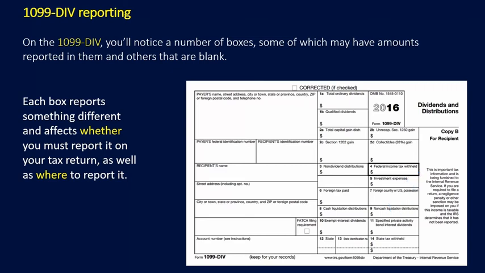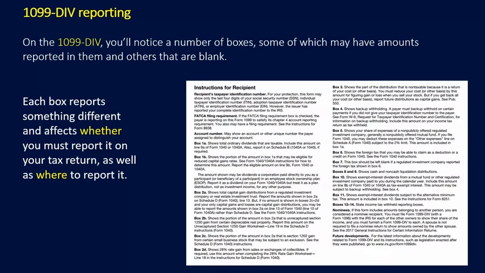Well, after all that, you'll probably say, well, that's just fine and dandy, David, but how do I know where to put these particular figures on the 1040? How do I know where to enter them? Well, if you take the 1099 DIV and you flip it over on the back, there are instructions that tell you what to do with each box.